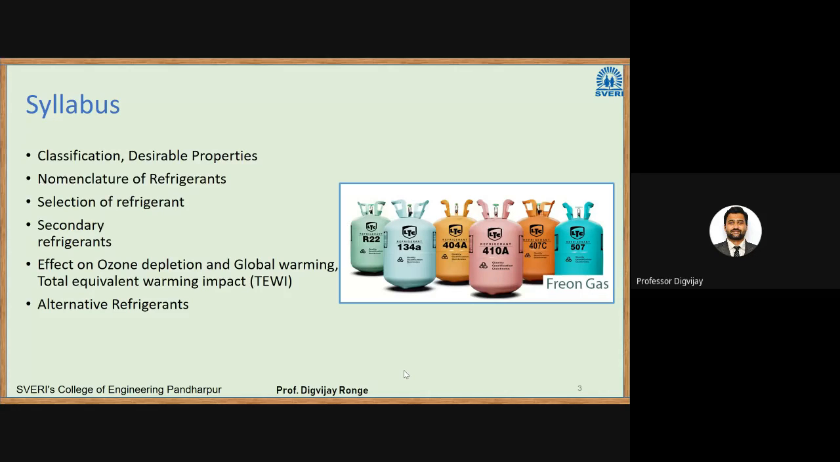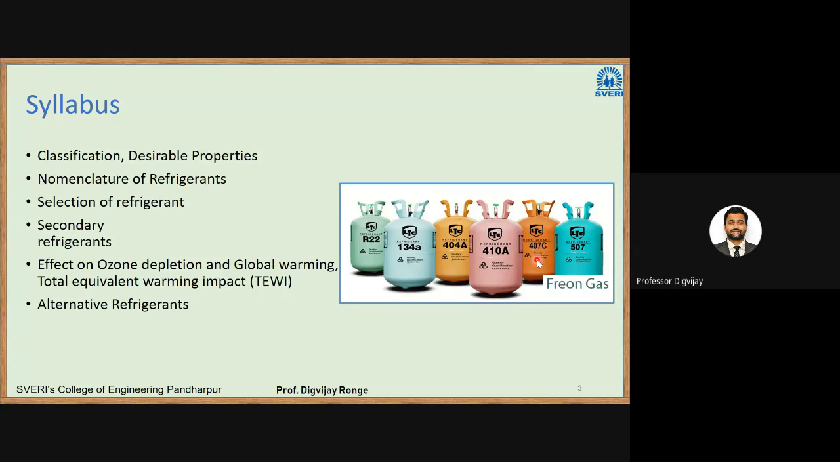You can see that on every cylinder a different number is given. It starts with R22, then R134A, R404, R410, R407, R507. These are all refrigerants which are stored in the cylinders.